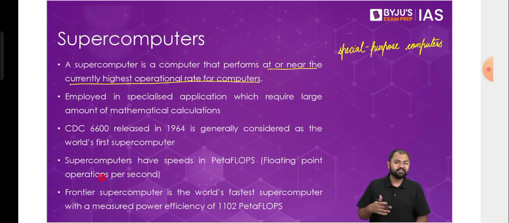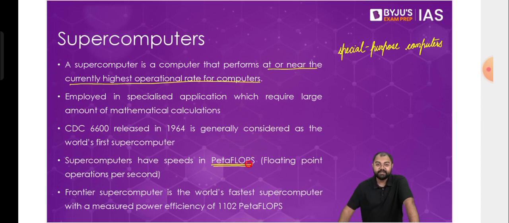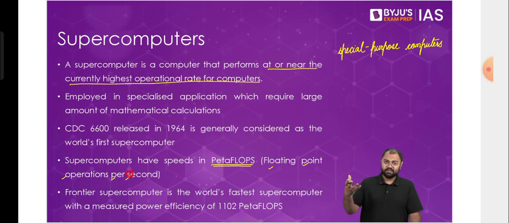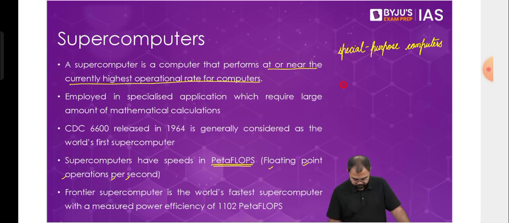Now the speeds are almost the highest that we can think of, and are measured in terms of petaflops. When we say petaflops, understand the meaning of the term. Flops means floating point operations per second. Floating point operations are the normal operations like addition, subtraction, division, etc. Now, peta, what is peta? Or rather, how much is peta?